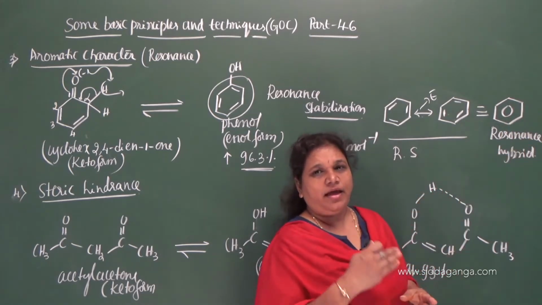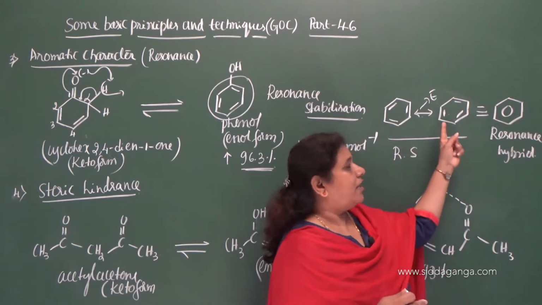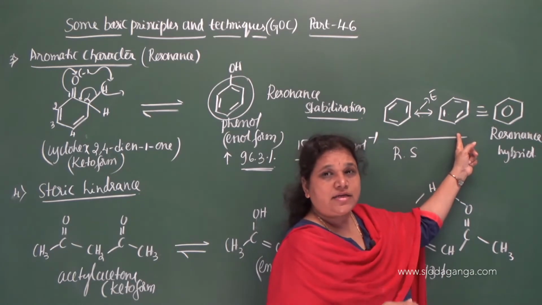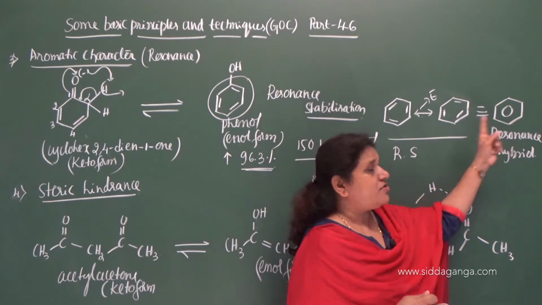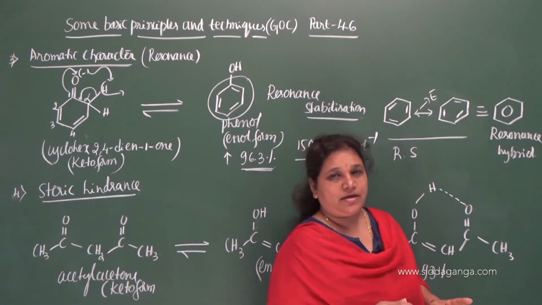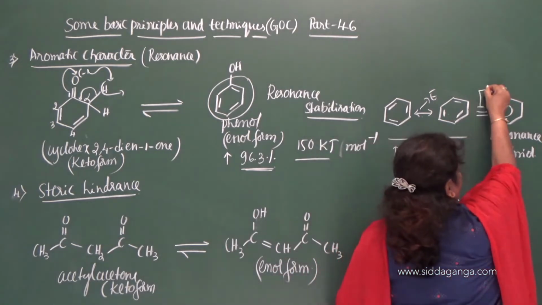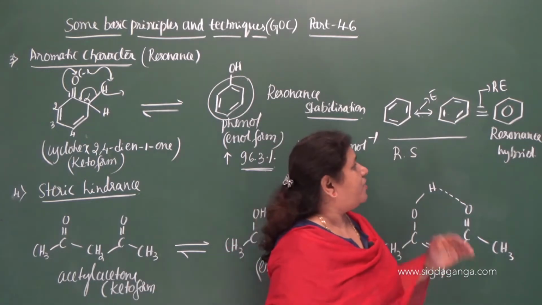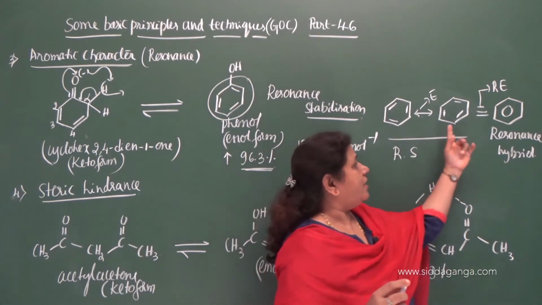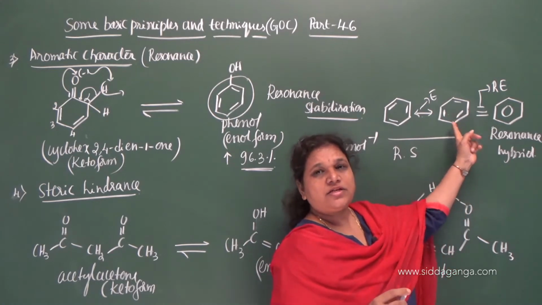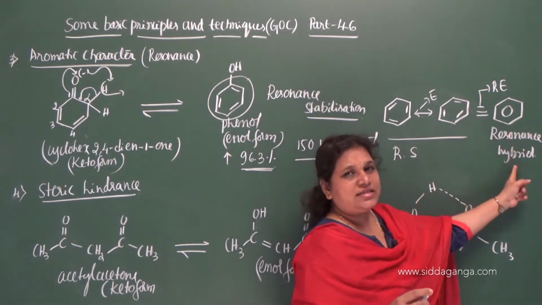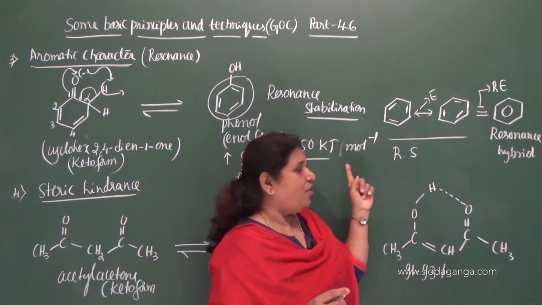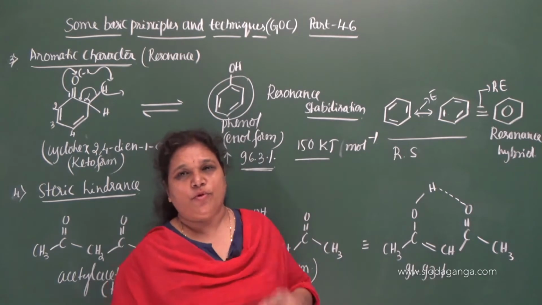The difference between the energy content of the contributing structure containing least energy and the energy content of the resonance hybrid is called resonance energy. Whatever amount of energy is liberated during the conversion of the last resonance structure to the resonance hybrid, this is resonance energy, and that resonance energy is around 150 kilojoules per mole.